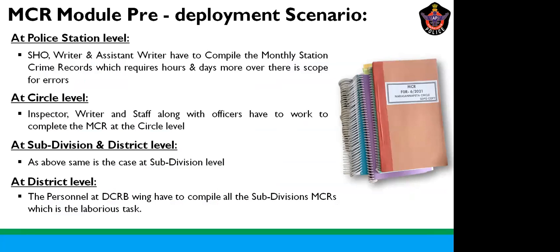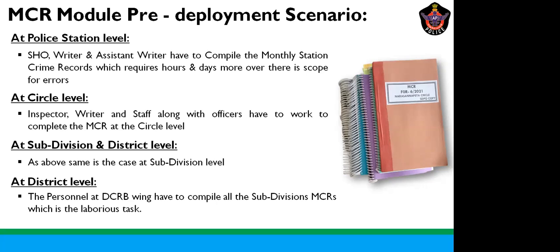At the police station level, the SHO, writer, assistant writer, and other staff had to sit together and compile the whole monthly crime report manually, spending hours and even at times days to completely make this MCR, the physical MCR, which is a big book consisting of hundreds of papers, having all the reports which we have mentioned earlier.